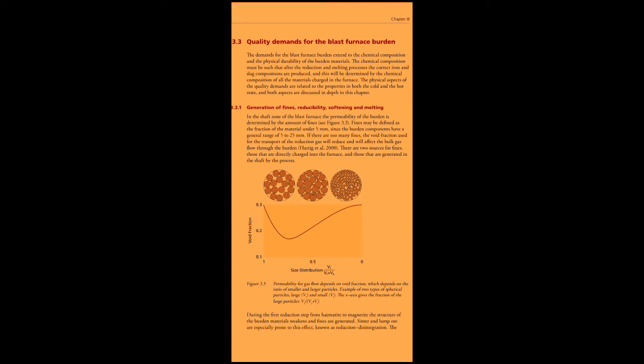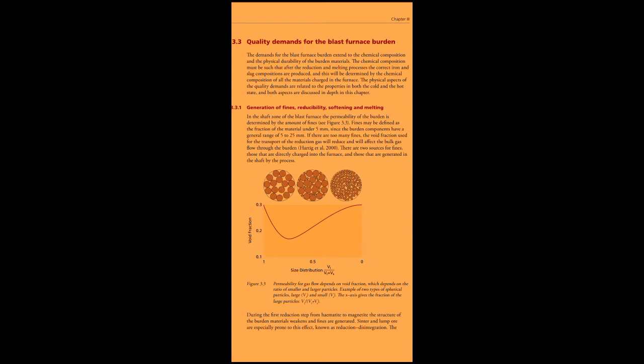Physical aspects of the quality demands are related to the properties in both the cold and the hot state, and both aspects are discussed in this chapter. Generation of fines, reducibility, softening, and melting.